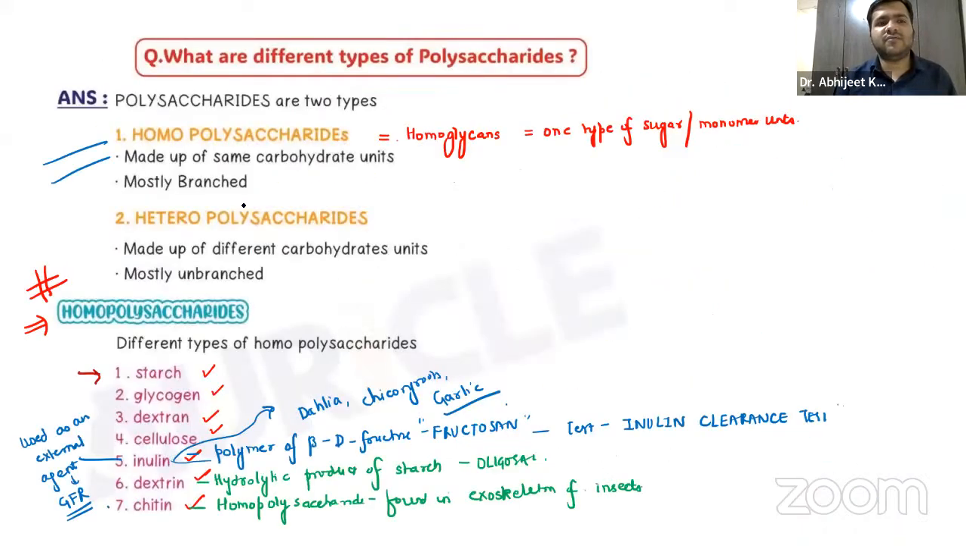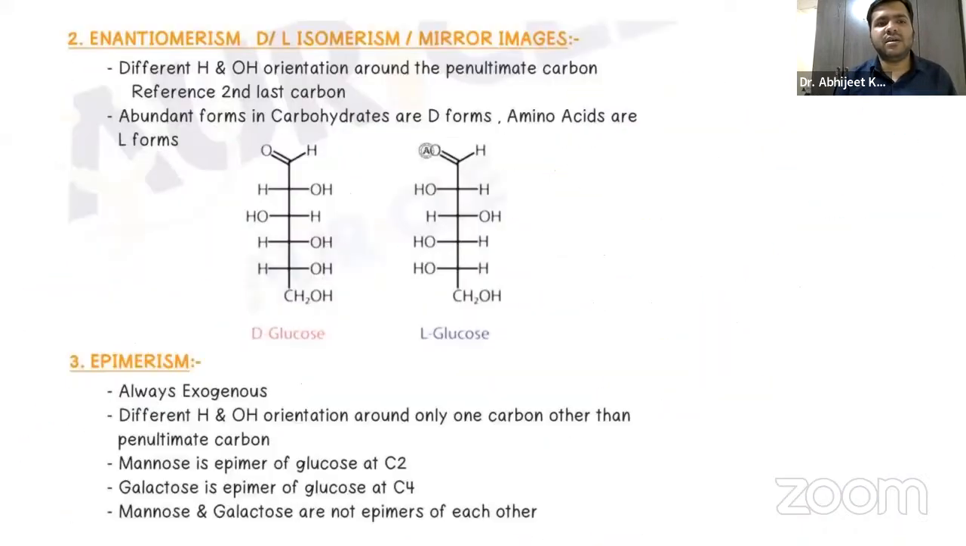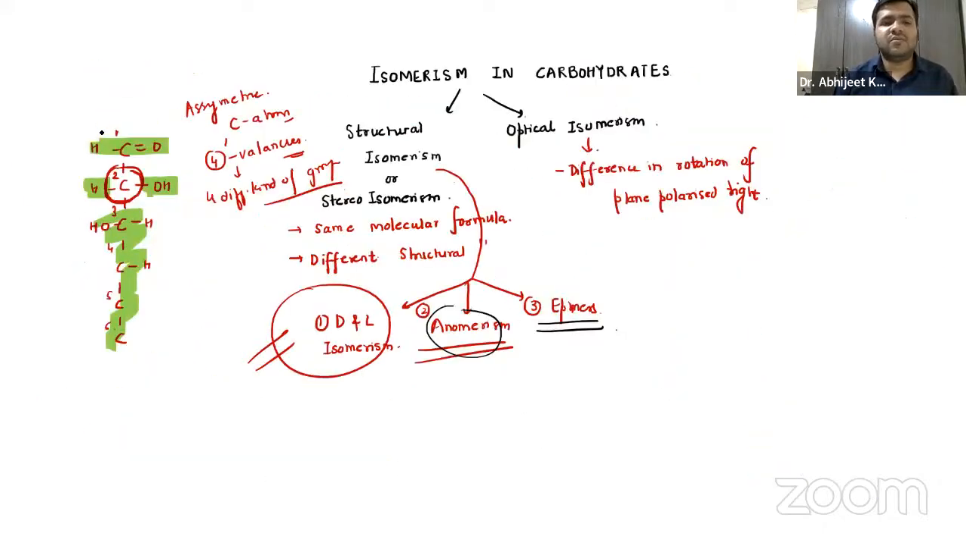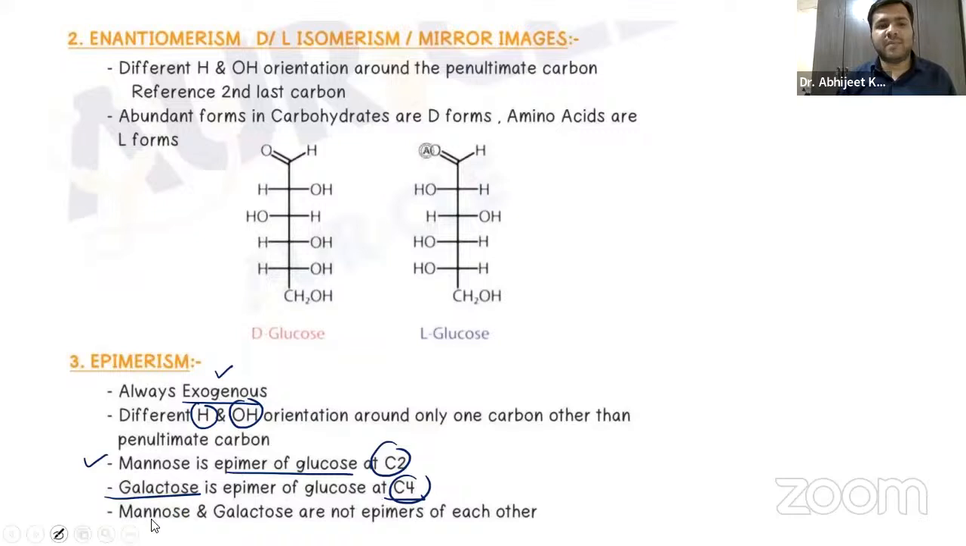Let us just try to read it from the notes also, what is given over here. Yes, the epimerism, it is always exogenous, right? Difference in the H and OH orientation we have already discussed. Mannose is an epimer of glucose at C2. Galactose is an epimer of glucose at C4. And how it is, I have already shown you, guys. I have already shown you this epimerism, right? So whatever is there in the notes we have discussed. So mannose and galactose are not epimers of each other. So that was regarding this.